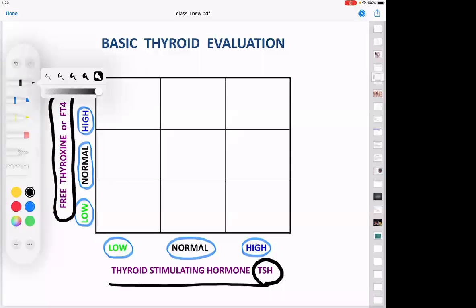If you can proceed, this box in the middle is called euthyroid. You are all very intelligent people. I hope you understand.